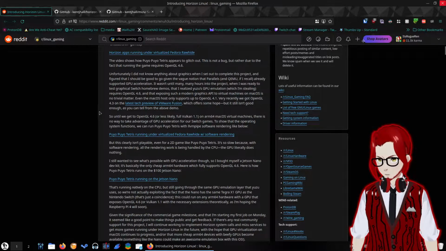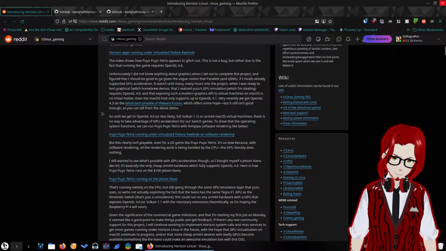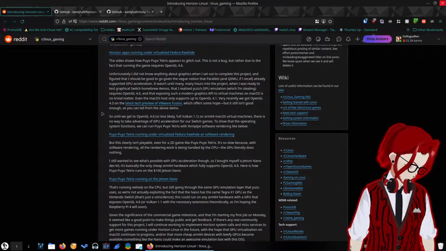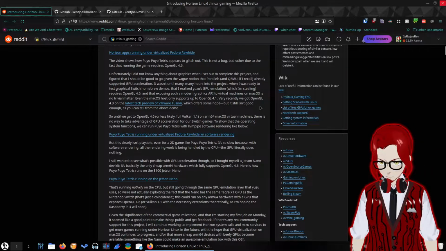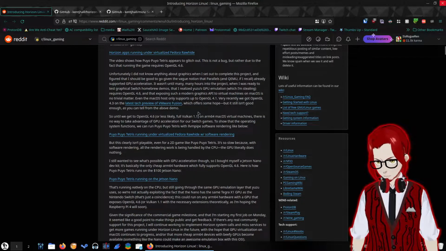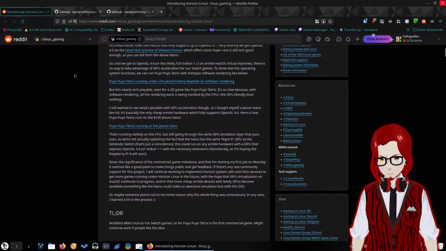Even the macOS host only supports OpenGL 4.1. That's because Apple doesn't want to support OpenGL anymore. They want everything to use Metal. Very recently, we got OpenGL 4.3 in the latest tech preview of VMware Fusion, which offers some hope, but it still isn't good enough, as you can tell from the above demo. So until we get to OpenGL 4.6, or less likely full Vulkan 1.1 on ARM64 macOS virtual machines, there is no way of taking advantage of GPU acceleration for our Switch games.